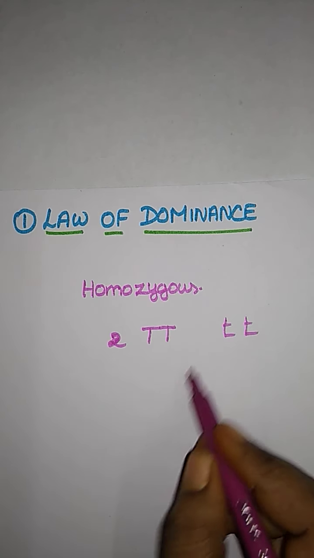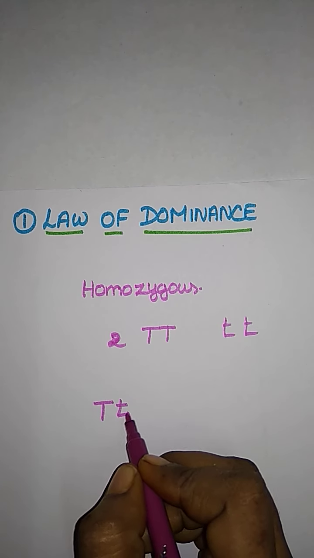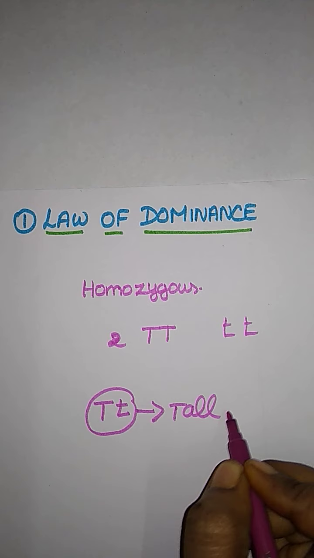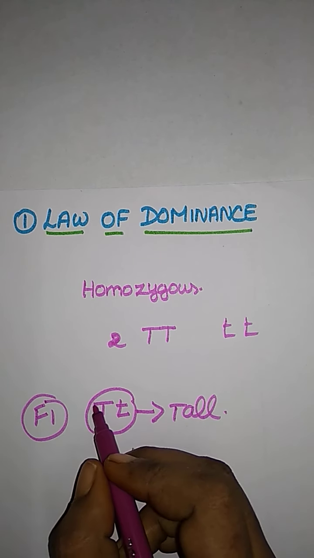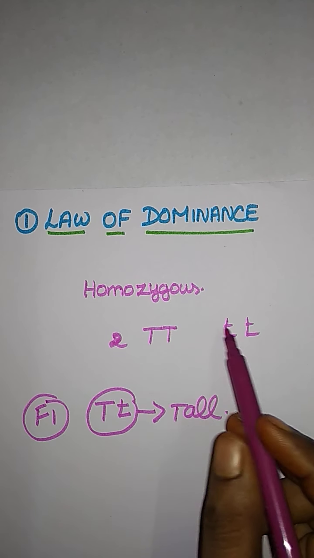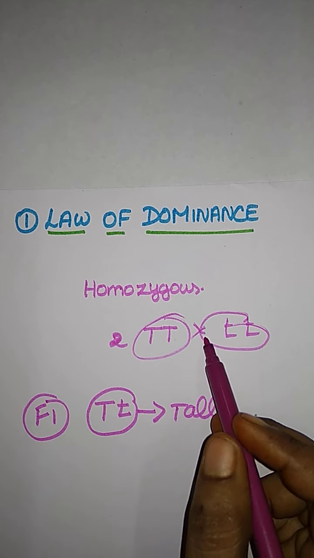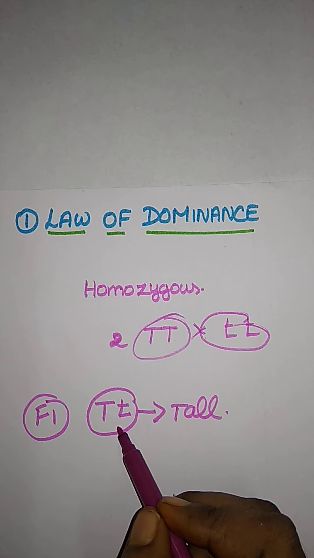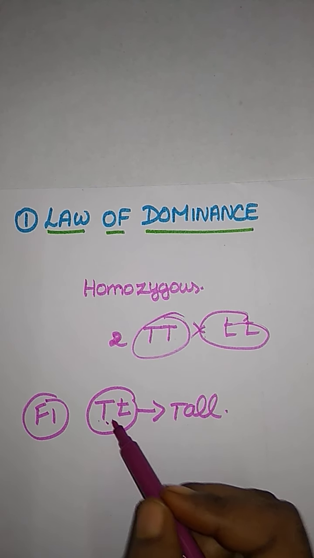Now they are crossed. Finally we get one capital T and one small t. Here they are expressed as a tall plant. We already say that this is the F1 generation. So when two homozygous individuals with one or more sets of contrasting characters are crossed, the character that appears in the F1 hybrid is the dominant one.